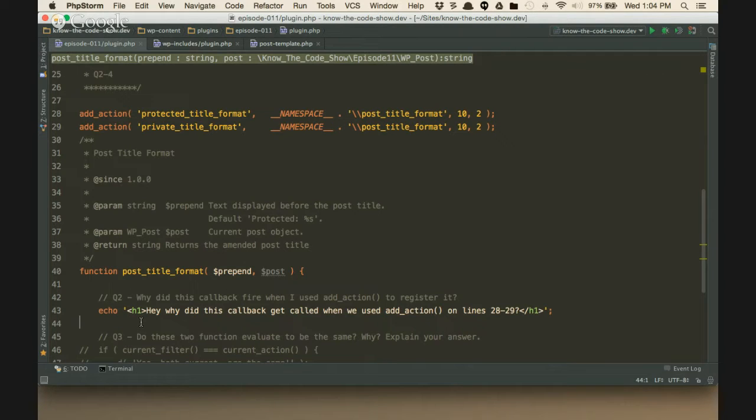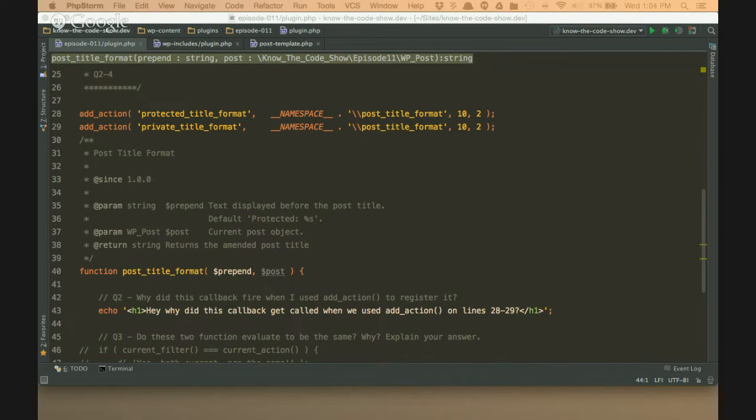So question number 2, I'm going to skip question number 1 first because we're going to come back to it. So question number 2, I asked you why the plugin's callback function, why this callback right here, why did it execute? Maybe I should ask you first, should it execute? And does it execute? Well, let's just see. Sometimes people just need to see.